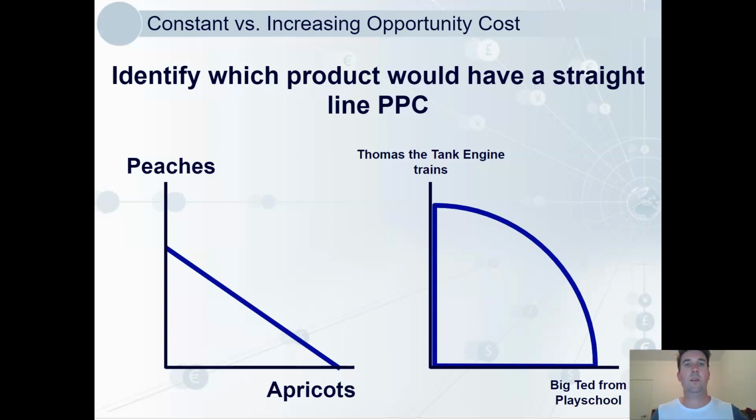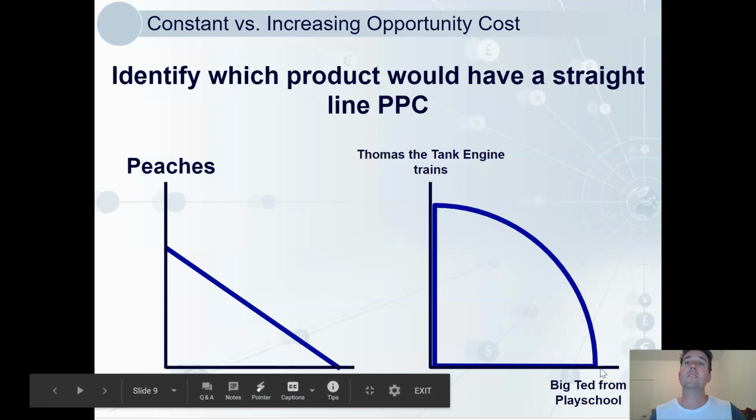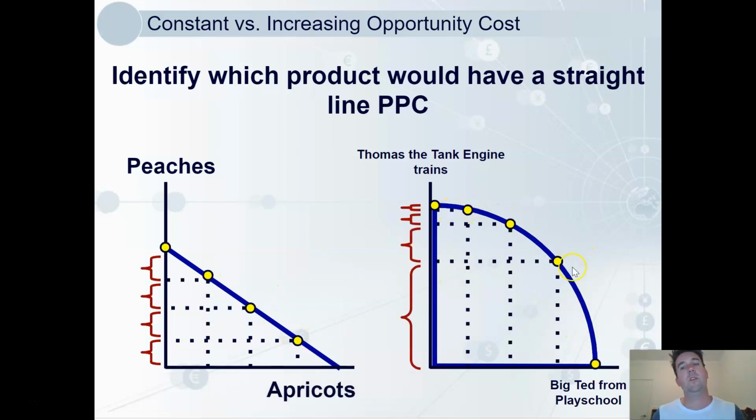Now, I'm sure you all said peaches and apricots because their resources are so similar. The soil, the climate, the farmer, so similar that my grandfather did grow both on his commercial farm in the Barossa Valley. Toy trains and plush toys obviously use somewhat different resources and therefore they would have increasing opportunity cost. So we can see that stays quite constant, whereas the opportunity cost here increases.